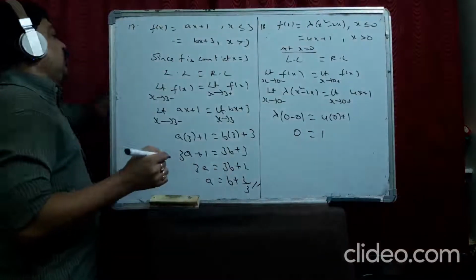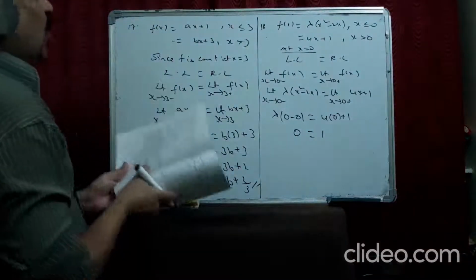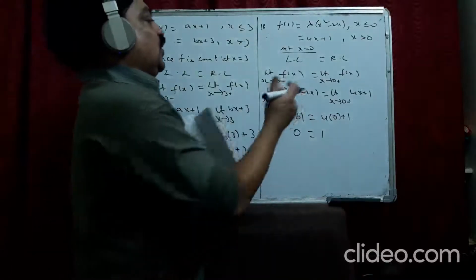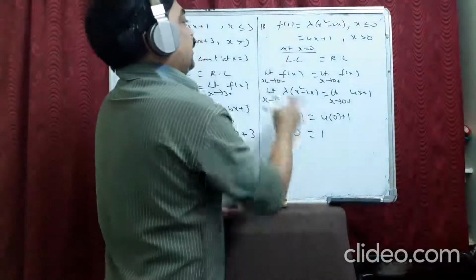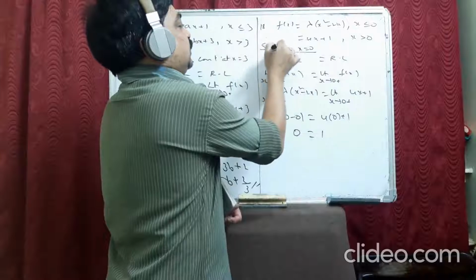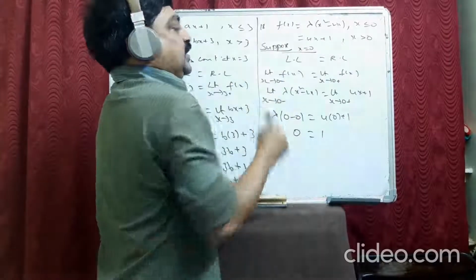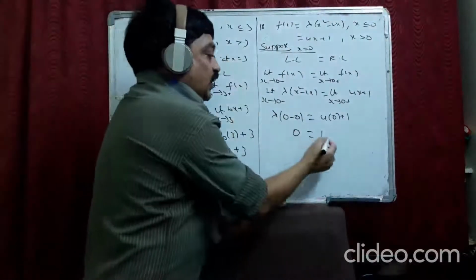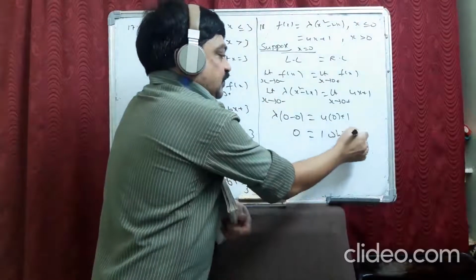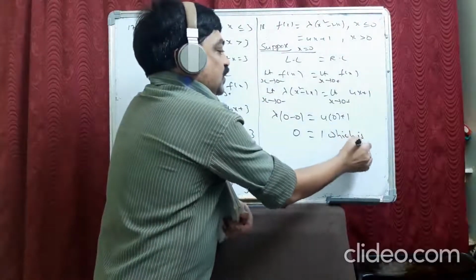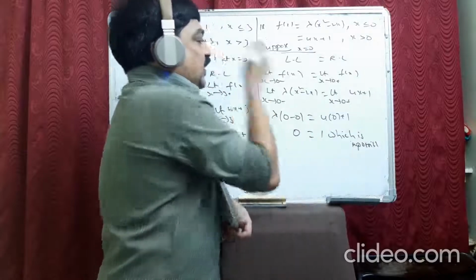What did they ask us? For what values of lambda it is continuous? Suppose at x equal to 0 we check, we are getting 0 equal to 1, which is impossible. So it won't happen.